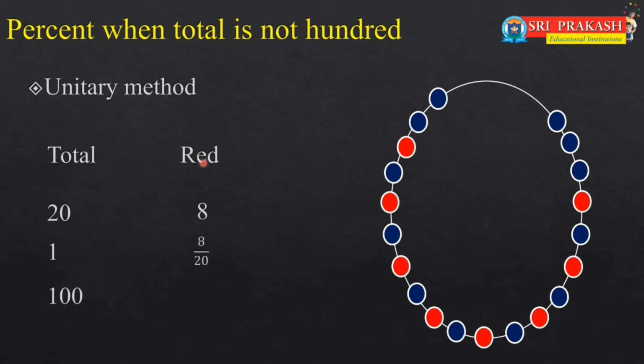Suppose there are 100 beads, then what would be the number of red beads? Yes, 8 by 20 into 100, which can be simplified as 40%. So we are finding out of 100, how many? Out of 100, 40 will be there. So we say 40%. This method can be used for converting any fraction into percentages. When you multiply by 100, the fraction will be converted into percent.